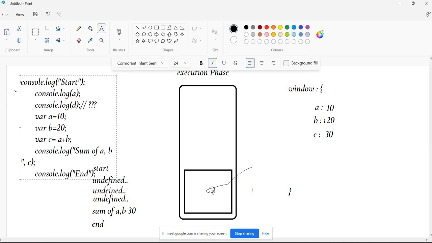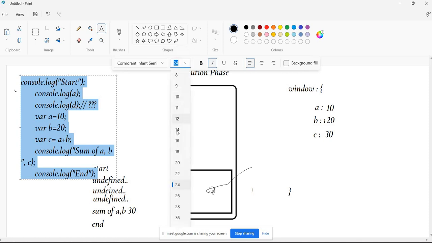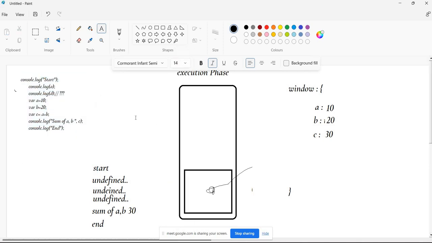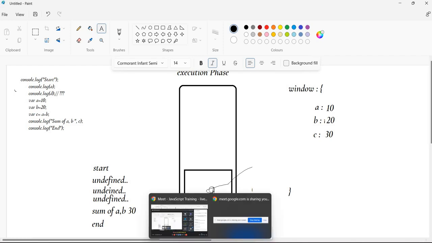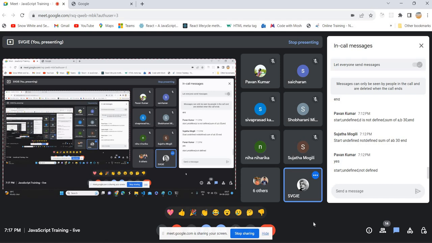Is anyone ready to talk with me on this topic? I'm expecting students who have given undefined for this one, so that you will get more clarity now. Who is ready?